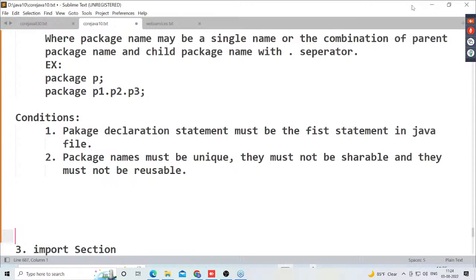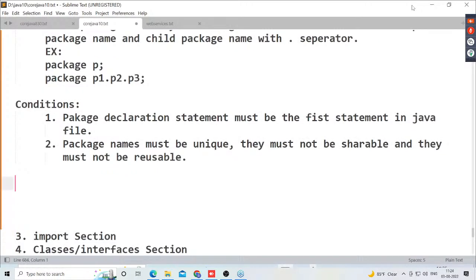Guys, all of you answer my question now. If we want to use packages, what two conditions do we have to follow? The first one is that the package declaration statement must be the first statement in a Java file. And the second one is that package names must be unique; they must not be shareable and they must not be reusable.